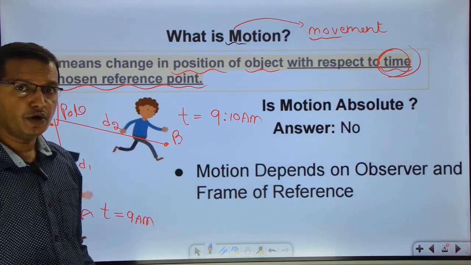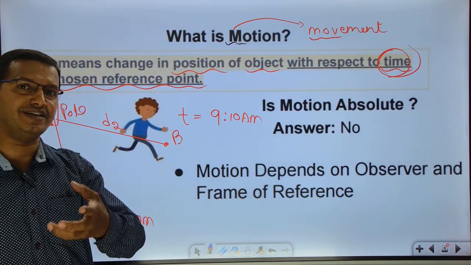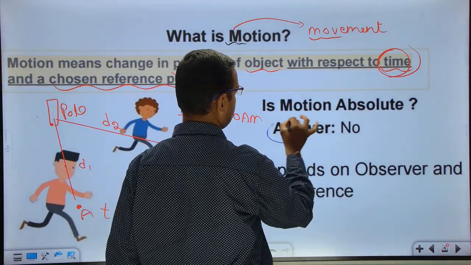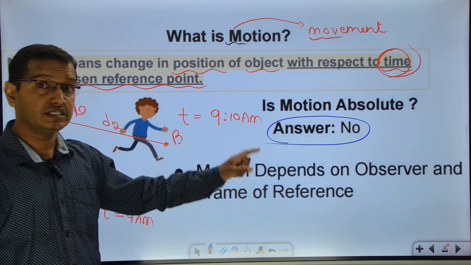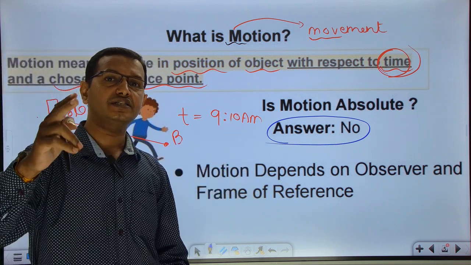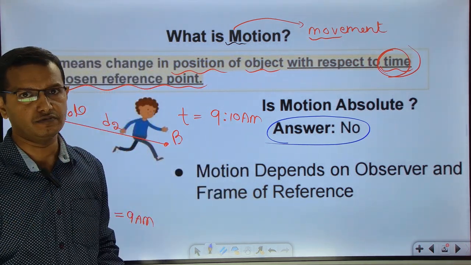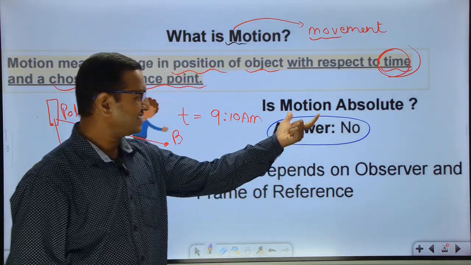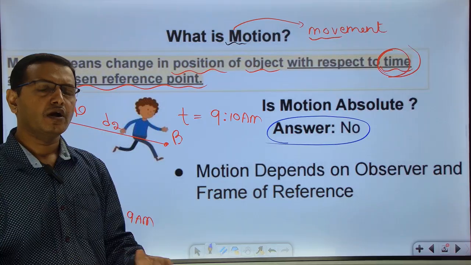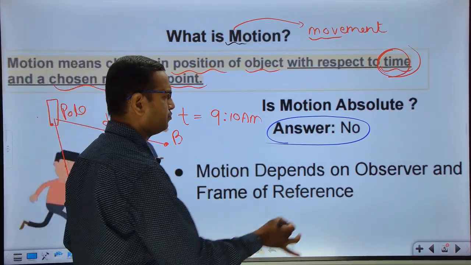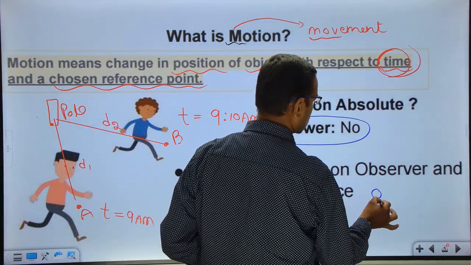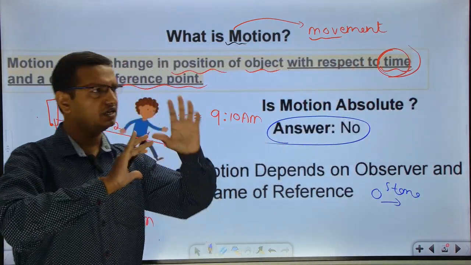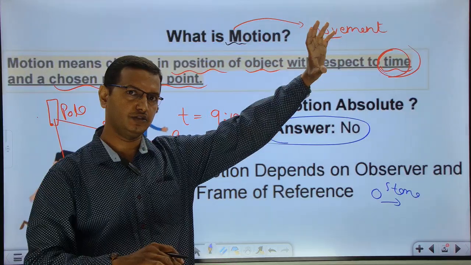Now, the important question when you are handling motion and rest is: is motion absolute or not? Very, very important. And clearly you can see that the answer is no. These words, motion and rest, are relative. They are never absolute. Now, what is absolute? Absolute means all the persons, if some object is moving, for example, if a stone is moving, let us say hypothetically, it is moving in the air.